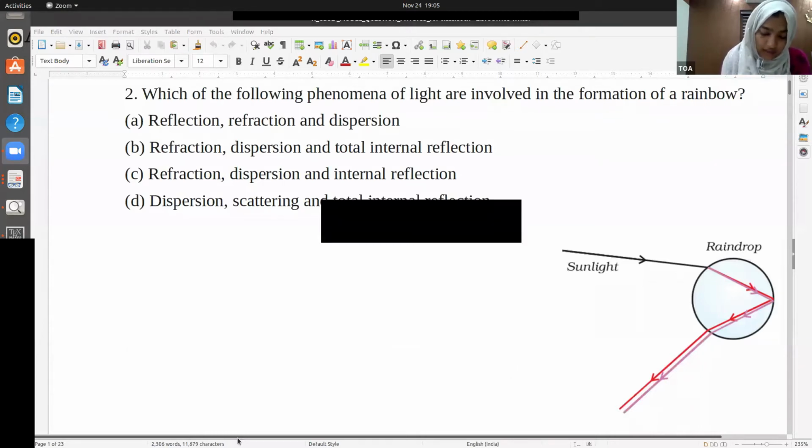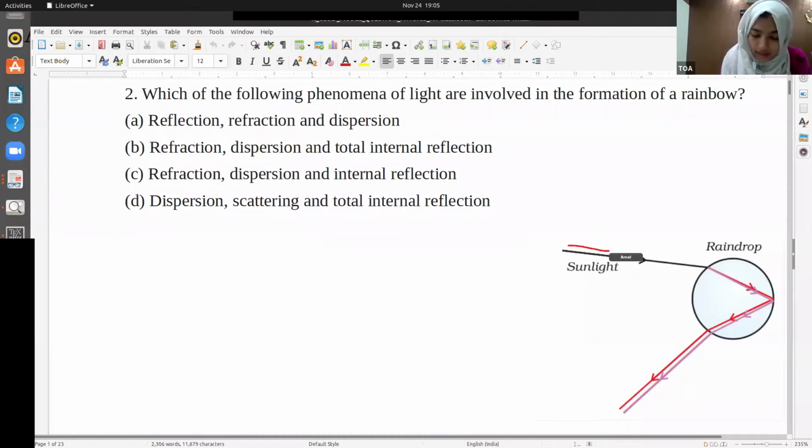This is the figure that you can already see in the textbook. Sunlight is coming to a raindrop, and what is the process happening here? It is refraction. And what is happening at this point? That is internal reflection.